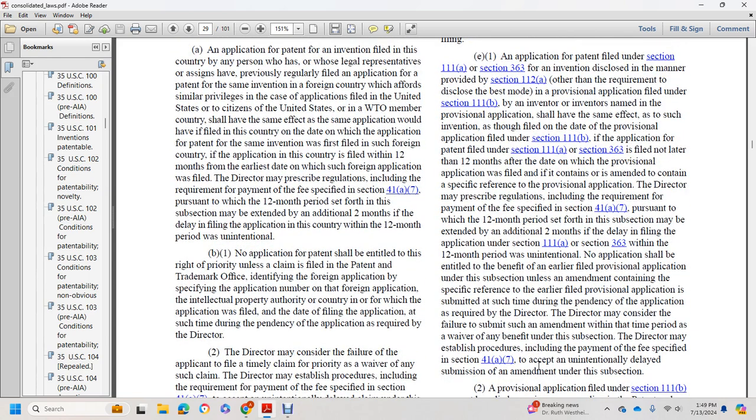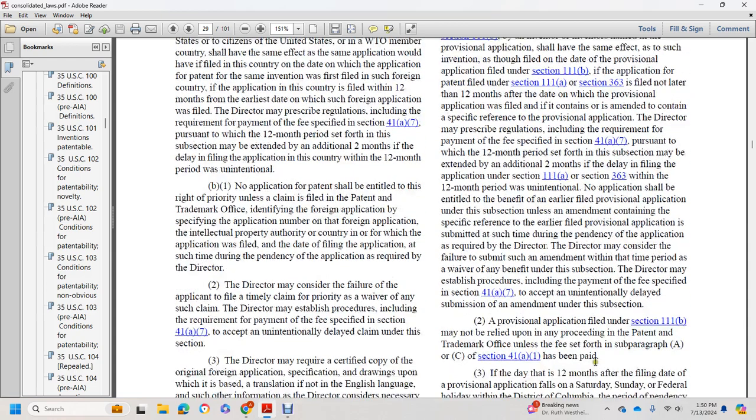No application shall be entitled to the benefits of an earlier filed provisional application under this subsection unless an amendment containing the specific reference to the earlier filed provisional application is submitted at such time during the pendency of the application as required by the Director. The Director may consider the failure to submit such an amendment within that time period as a waiver of any benefit under this subsection. The Director may establish procedures, including the payment of the fee specified in section 41(a)(7), to accept an unintentionally delayed submission of an amendment under this section.